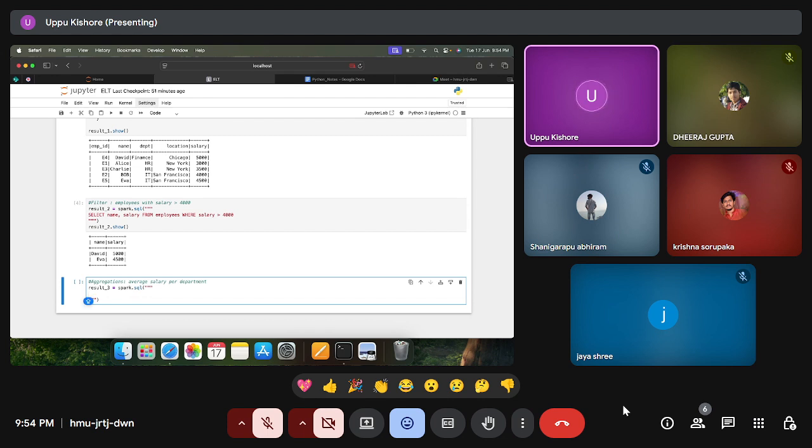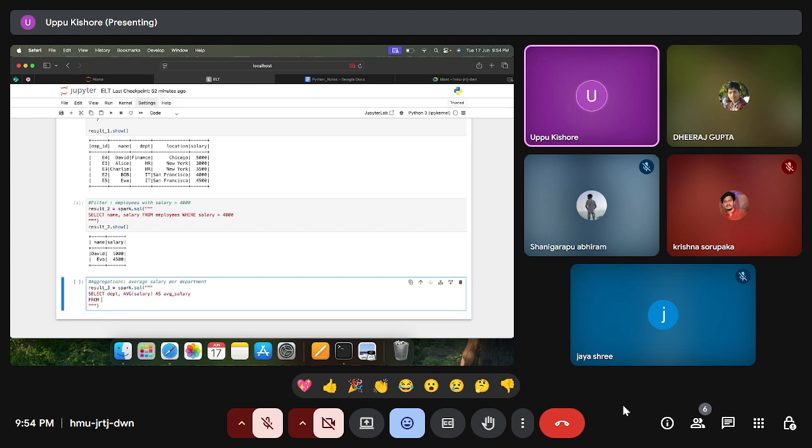So here, how to get average salary per department? Select department, average of bracket salary, alias. So we can give alias name anything. Average salary I'll give. From employees.